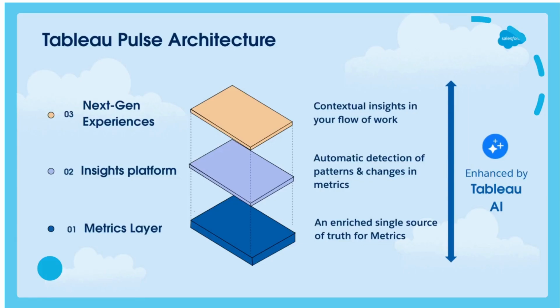So let's move on and dig deeper into its architecture, like how it is working. As I mentioned earlier, it has a metrics layer, it has an insights platform as well, and on top of that, they are using Gen AI to improve the end user experience. So the metrics layer, as I explained earlier, is like a home page of the metrics that you are following, and it's a single source of truth for all the metrics, and it can be used by anyone.